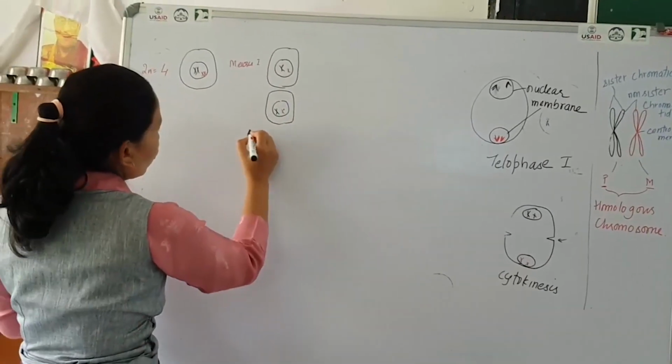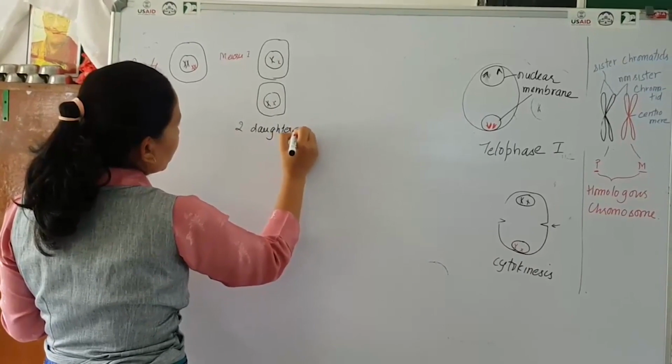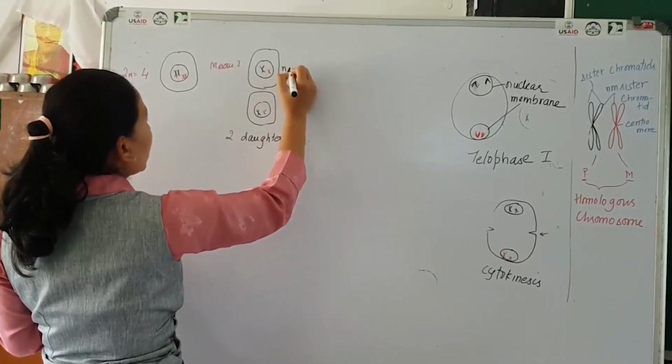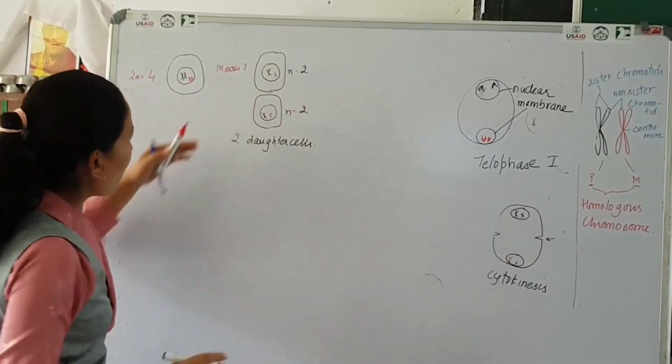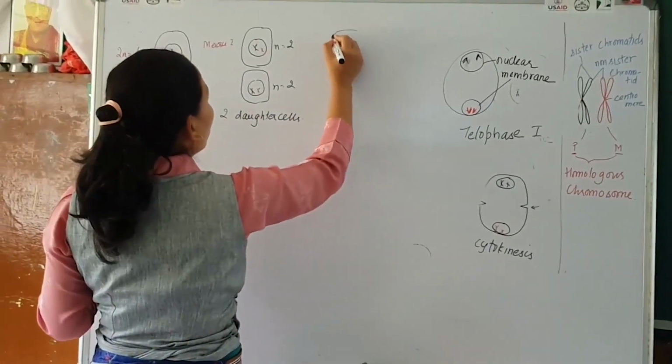These are the two daughter cells, and the chromosome number is n, there are two chromosomes. Now both of them will undergo meiosis 2.